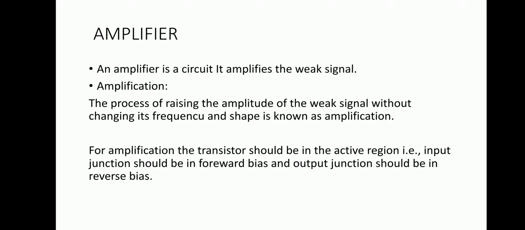The basic element in this amplifier is a transistor. This transistor may be either a BJT or a FET. We know there are two types of transistors, FET and BJT, and either one can be used to design an amplifier circuit. Just now we discussed that an amplifier is a circuit. What does an amplifier mean? It is a circuit that amplifies the applied input signal.